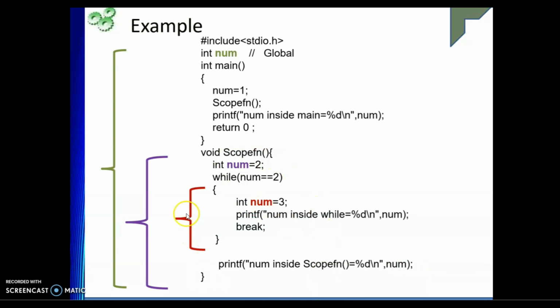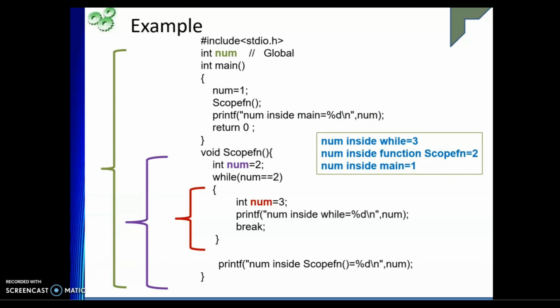Now when the function is finished and terminated, this num of 2 and num of 3 will be removed, and only num of 1 will be there. So now we will get the value of 1. That is what the output is. So num inside the block gives 3, num inside the function gives 2, and num inside the main is 1. So we have seen file scope, function scope, and block scope.